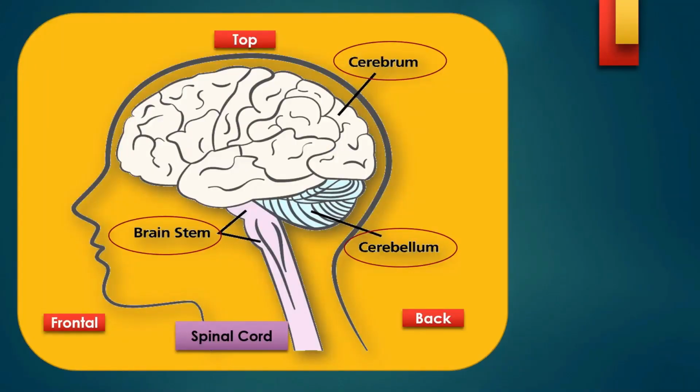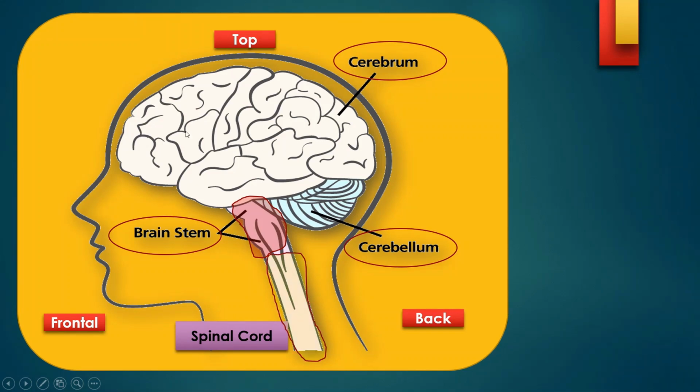Moving further, if you look at this diagram, you can see the cerebrum, and then the cerebellum, and here you can see the brainstem. This part is the spinal cord. We are going to discuss the brainstem shortly. The part below is called the spinal cord.